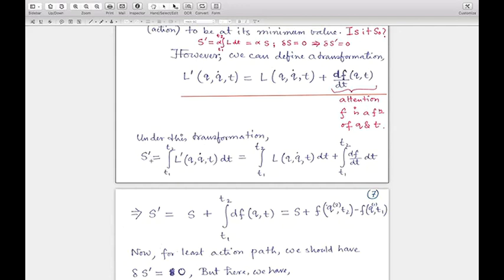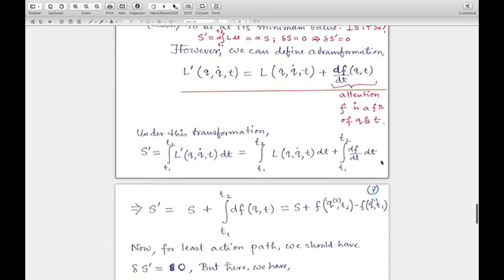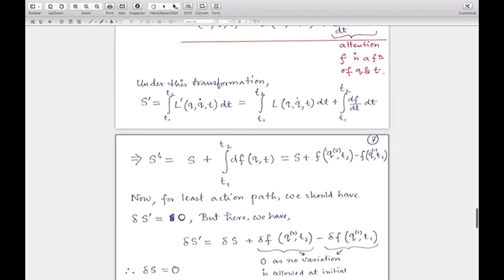the new action after the transformation will be S prime, integration from T1 to T2 of L prime dt, and that L prime is now integration T1 to T2 of L dt plus integration T1 to T2 of df/dt times dt, right? So S prime will simply be equal to S, the old action, plus df/dt times dt, which is nothing but df. Integrated over T1 to T2, it will simply be the function f evaluated at T2 minus the function f evaluated at T1.